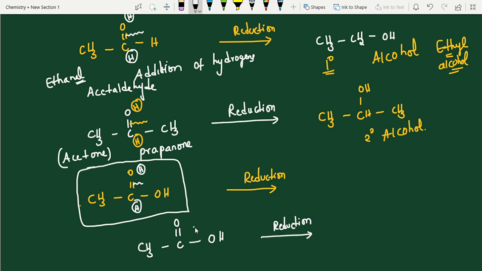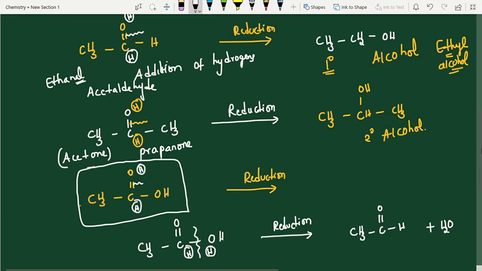first breakage will happen here. So you will get hydrogen here, hydrogen here. You can understand this logic, students. So now what you will get: product CH3C double bond OH plus the byproduct, water. Sometimes byproducts also play an important role.